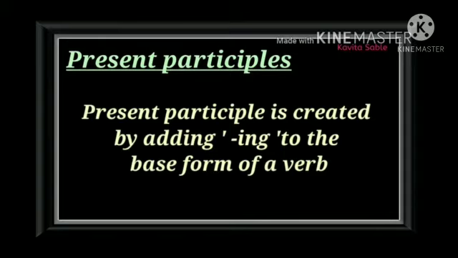Here, first of all, we need to know the difference between gerund and participle. The ing form of the verb which is used as a noun is called a gerund. But the present participle is created by adding ing to the base form of the verb.